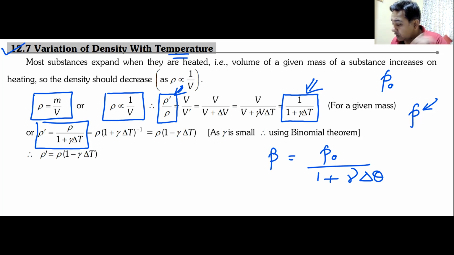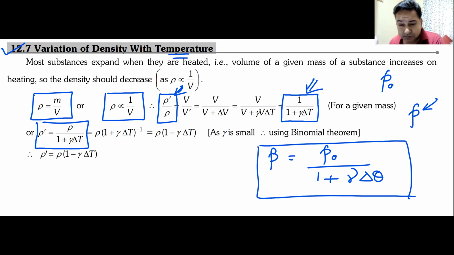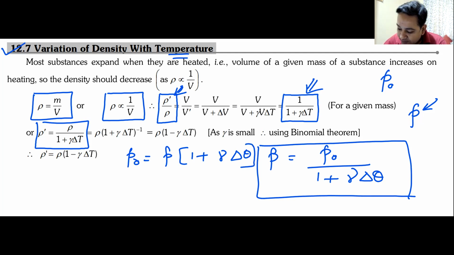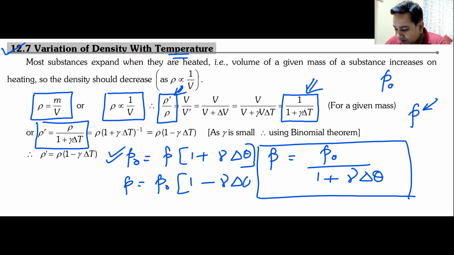Okay, now I can write this relation in a different way. How can I write this relation in a different way? This may not be the form in which you usually see this relation. You can write it like this: rho naught will be equal to rho into 1 plus gamma delta theta. This is exactly correct. There is no problem with this. But sometimes you will also find it this way: rho will be equal to rho naught into 1 minus gamma delta theta.